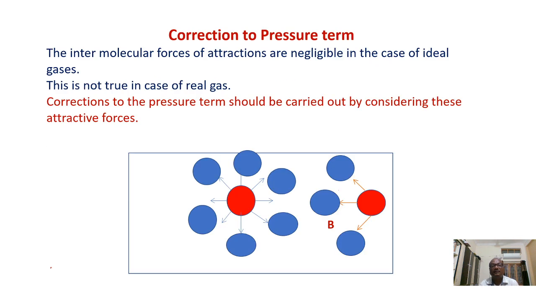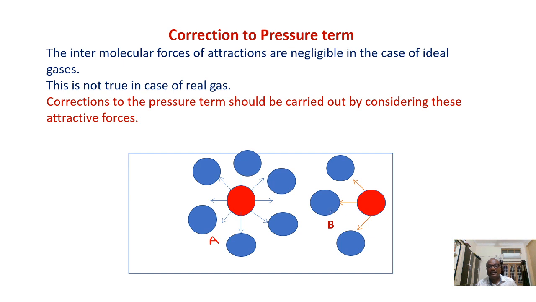Next, you see the correction to pressure. In the case of an ideal gas, there are no forces of attraction. But in the case of a real gas, forces of attraction will be present. So how do they show the effect on pressure? Let me see. Here we are observing a container. In this, we are observing the red colored molecules. Molecule A is present in the bulk, whereas B is present just beside the wall. The B molecule is going to collide on the walls of the container, and the A molecule is present in the bulk.